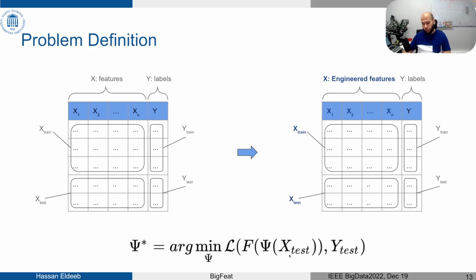When you use it to transform the test split and calculate the predicted target variable, compare it to the ground truth, and calculate the loss, this is the function psi that will minimize the loss.